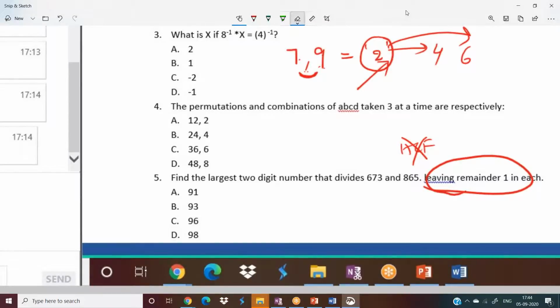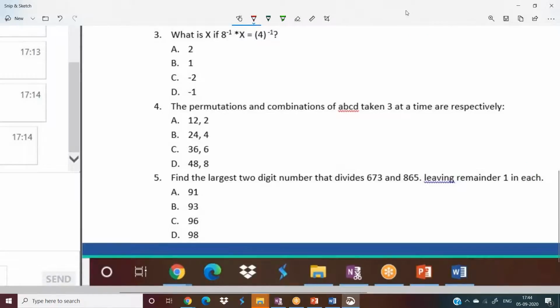Now in this particular question, what is the difference between 865 and 673? Can anybody tell me the difference between these two? Yes, it is 192.